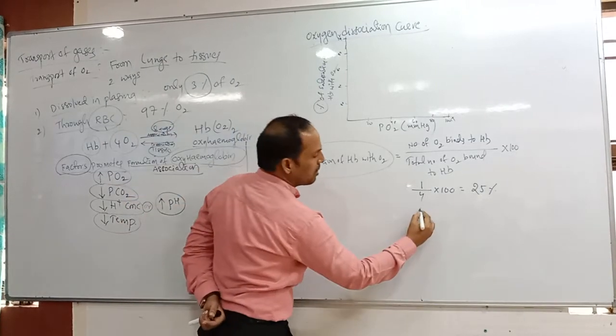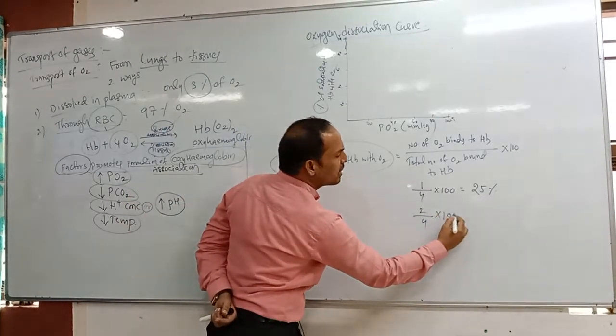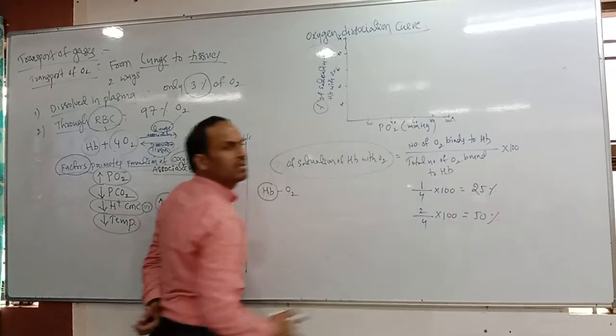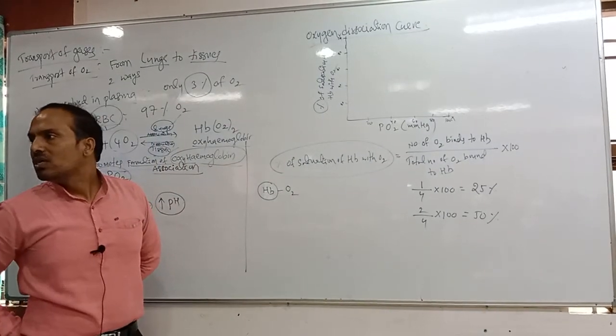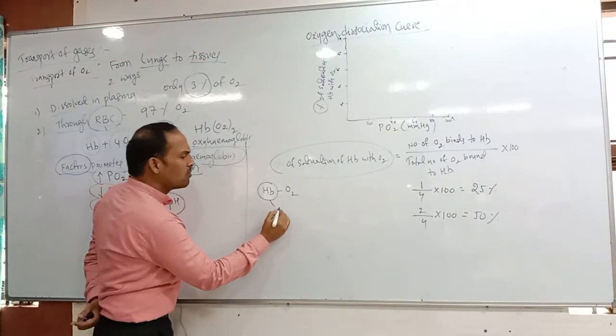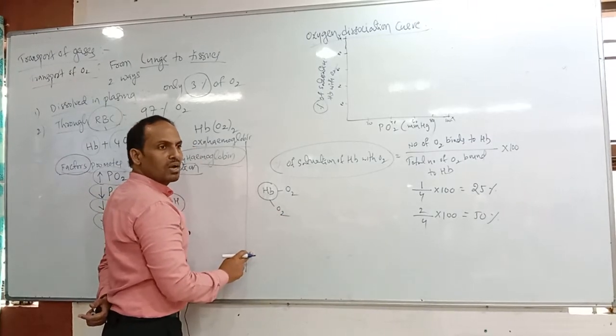If two more oxygens bind to it, how much percentage? Correct. If two oxygens bind and one more oxygen also binds, what is the saturation?